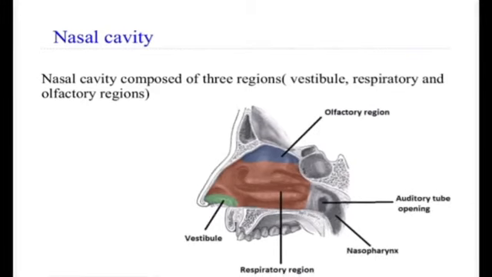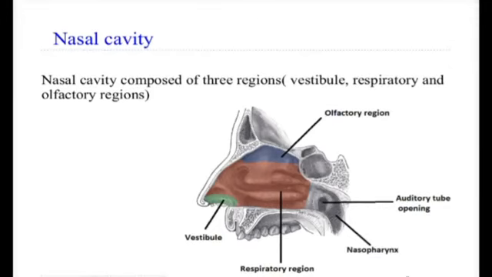Not only the nasal cavity, but most of the conducting division of the respiratory system is lined by pseudostratified columnar ciliated epithelium, which is known as the respiratory epithelium. Under the electron microscope, it is revealed that there are 5 types of cells present in this epithelium.